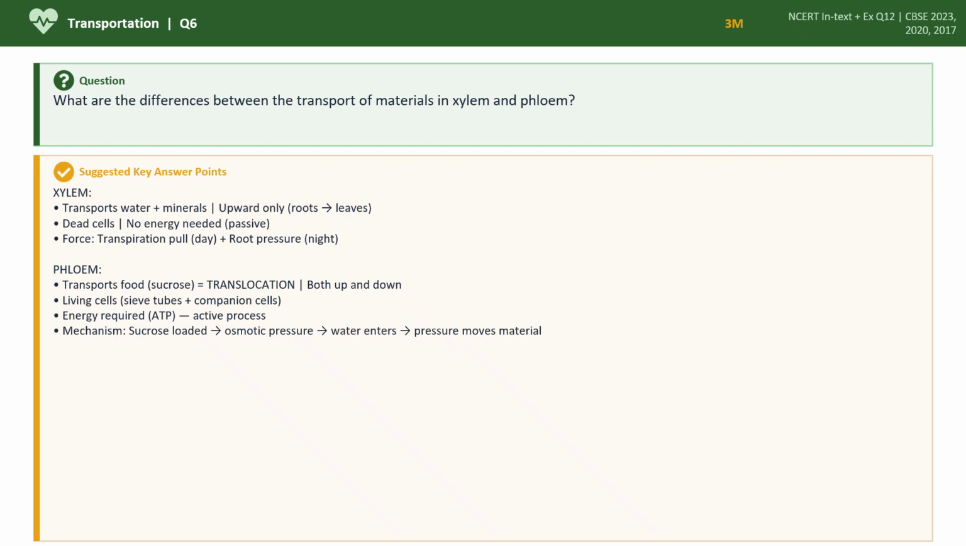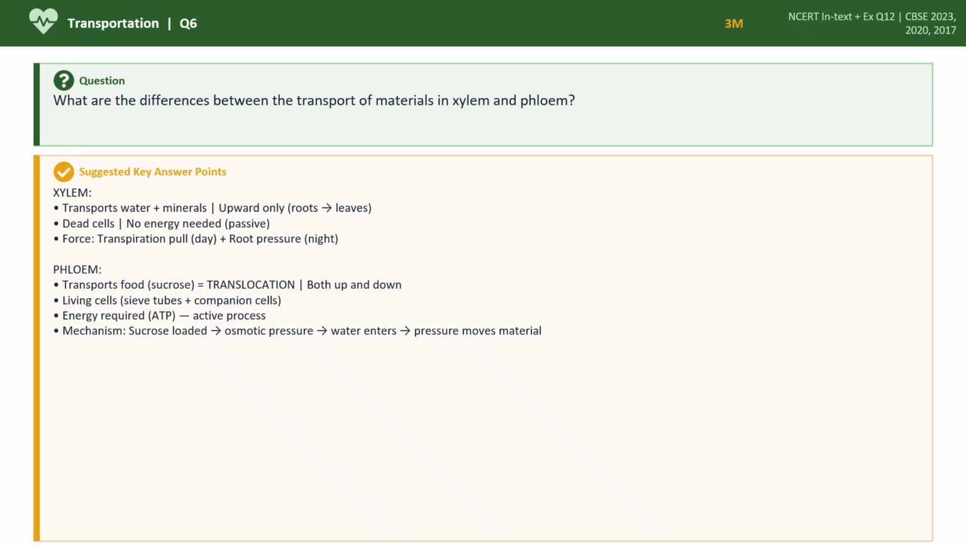During the daytime, what happens? Because of the transpirational pull only, the water moves upwards. But during the night time, the root pressure is enough for the movement of the water. Phloem helps in transporting the food. So what happened here is, it is bidirectional. So both up and down movement takes place.